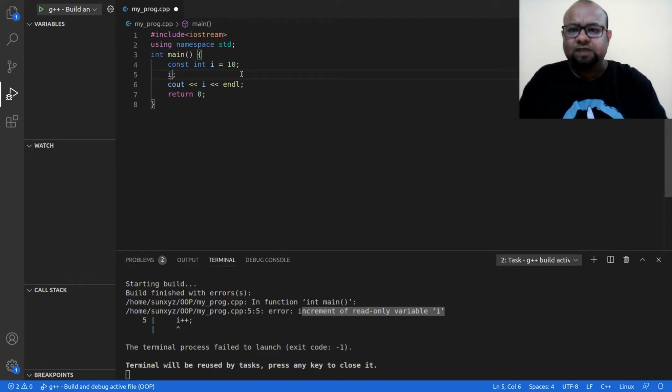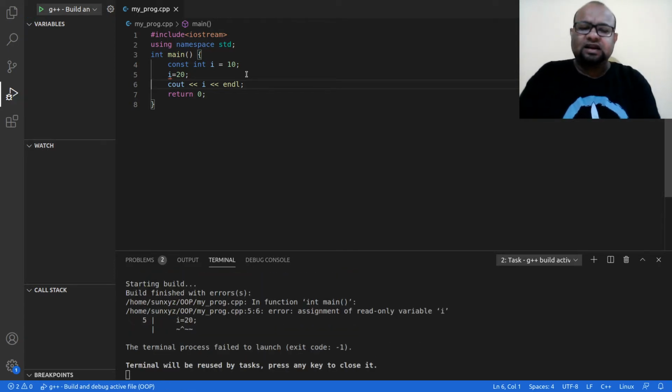Now let me try to do one more thing. I am writing I equal to 20. Let me try to compile, and I get the error that I am trying to assign something to the read-only variable I.